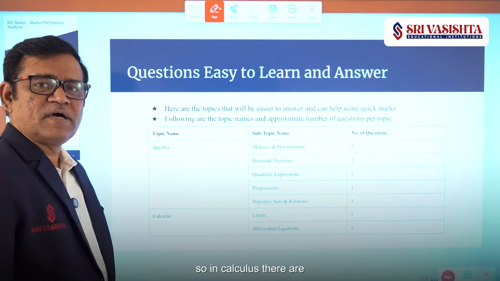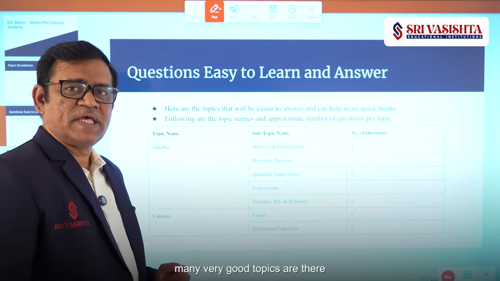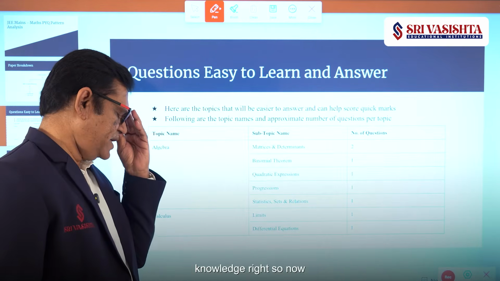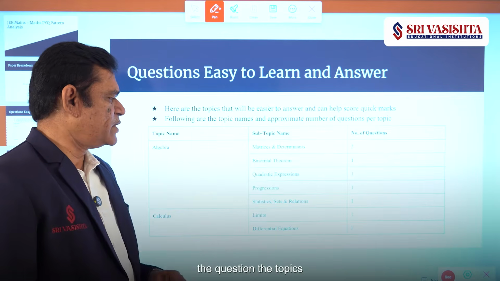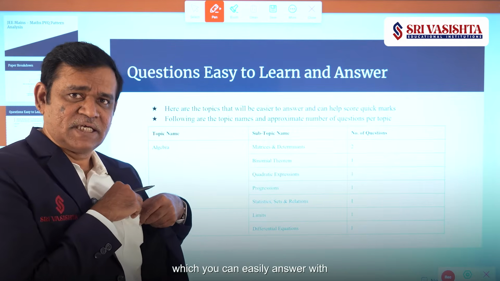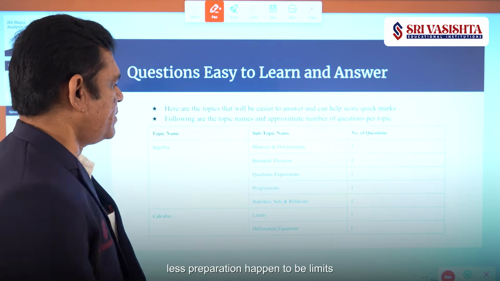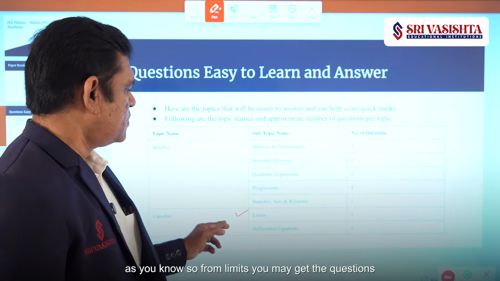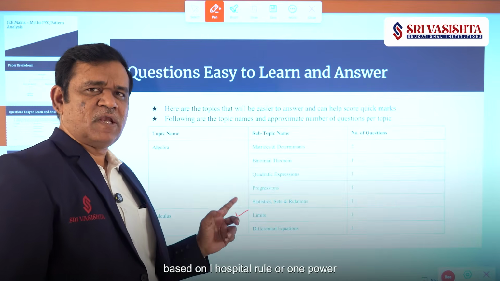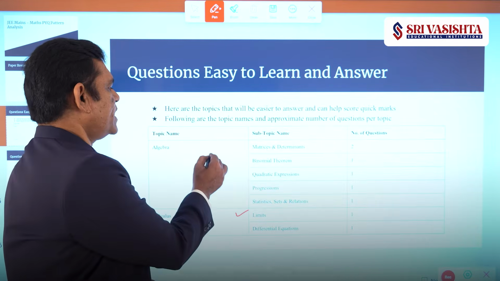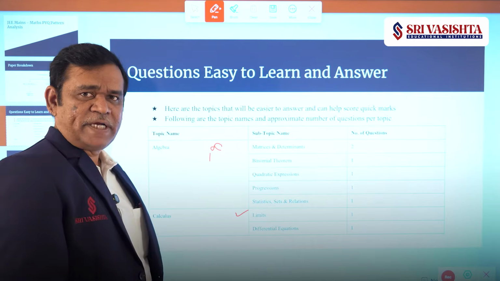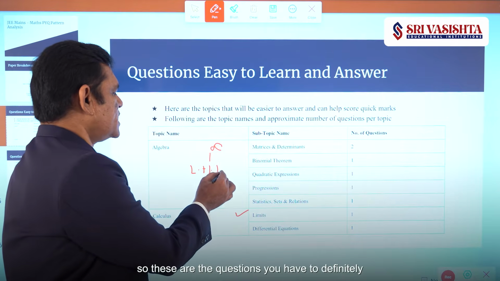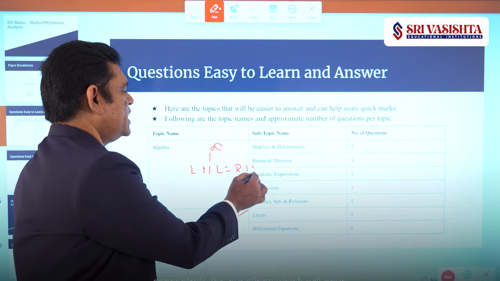In calculus there are many very good topics, but all of them require strong conceptual knowledge, right? The topics which you can easily answer with less preparation happen to be limits. From limits you may get questions based on L'Hospital rule or 1 power infinity form, right? Next, the LHL is equal to RHL. These are the questions you have to definitely concentrate on.